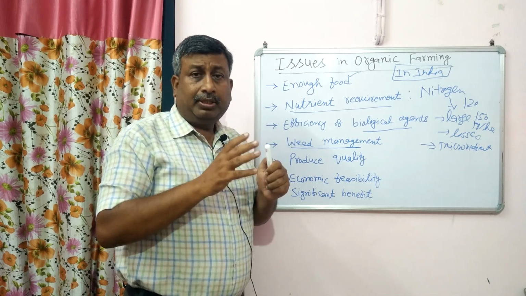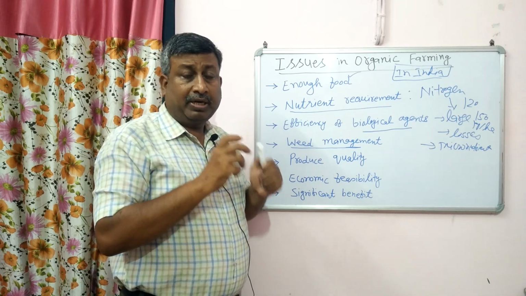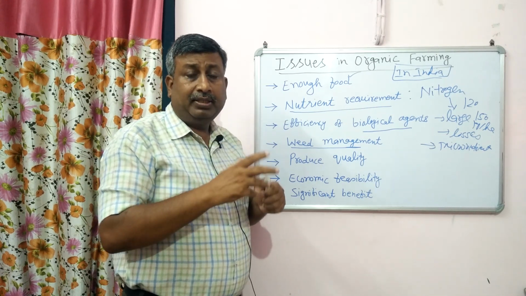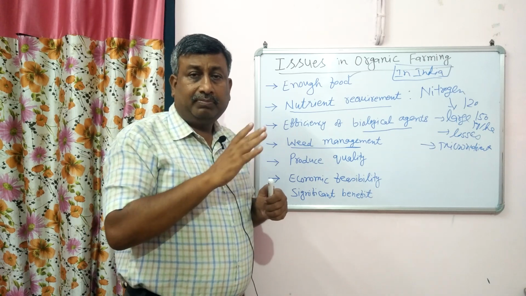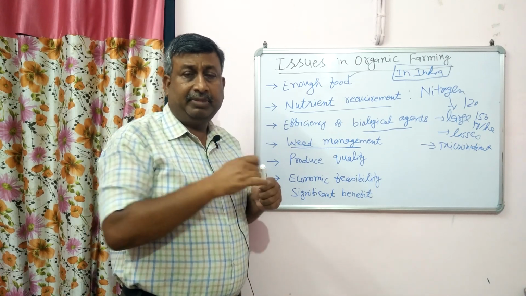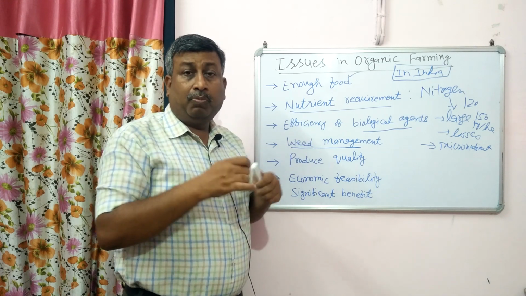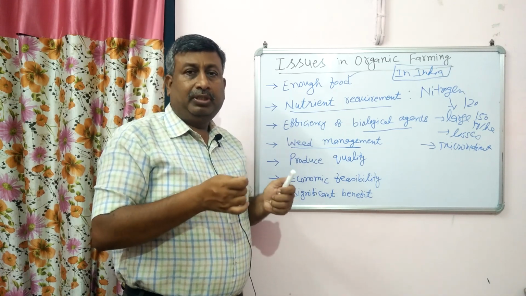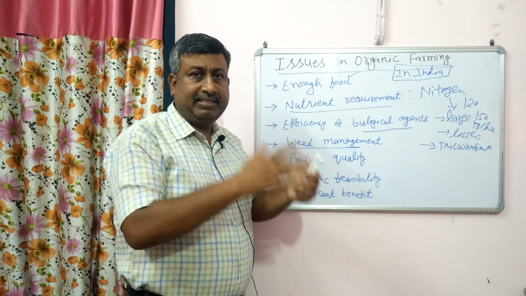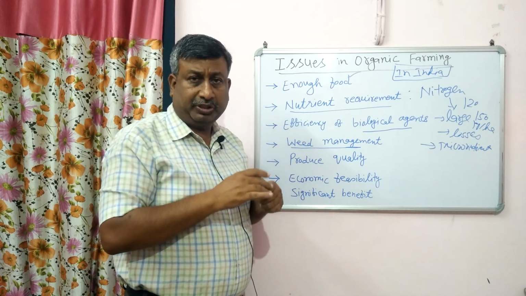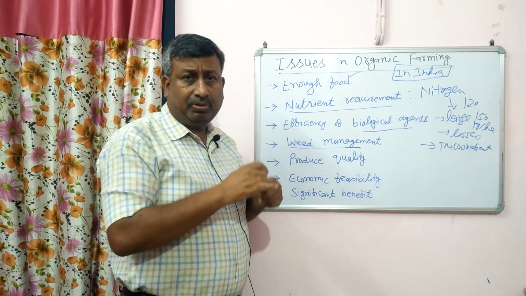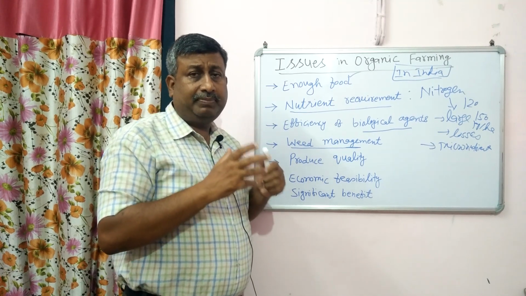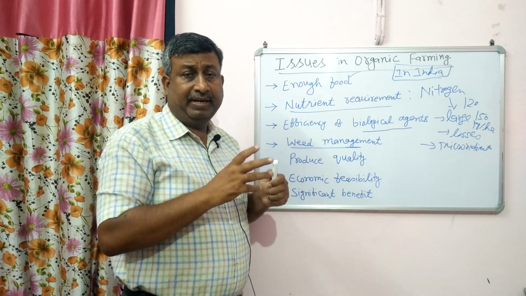तो weeds impose a problem in organic cultivation, and when we go for hand weeding, more labor is required. It is time taking, number one. It takes more time to eliminate the weeds. Hand weeding में हमको weed करने में ज़्यादा time लगता है. More labor required. Suppose that family labor is engaged in hand weeding, but it is a time taking process. तो इसमें time ज़्यादा लग जाएगा, labor का engagement ज़्यादा होता है. So weeds pose a serious problem in organic farming.